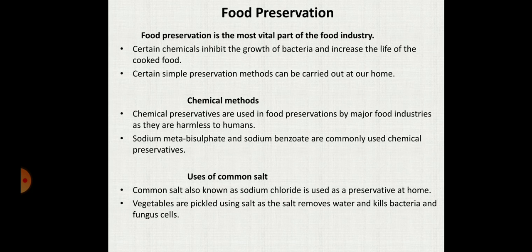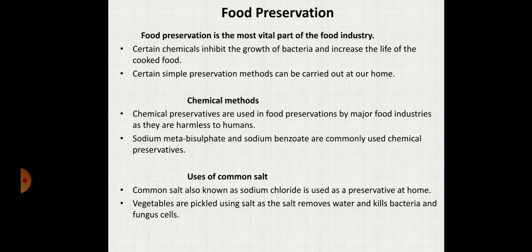Some important points we will see about food preservation. Now see, food preservation is the most vital part of the food industry. In the first chapter also we saw that storage or preservation is very important. If the production of grain is good, but we are not keeping it properly, what happens? It may get damaged or affected by these microorganisms.